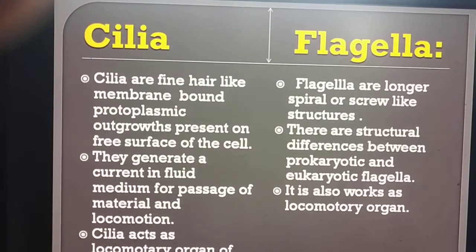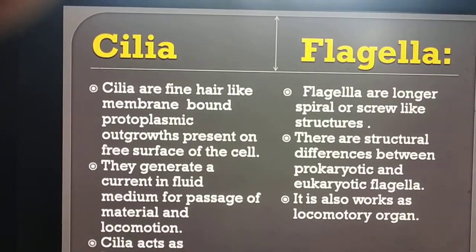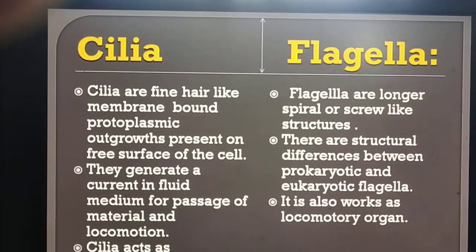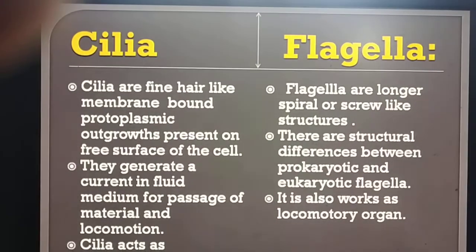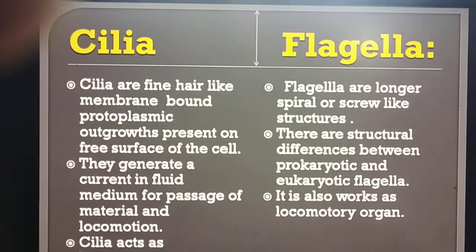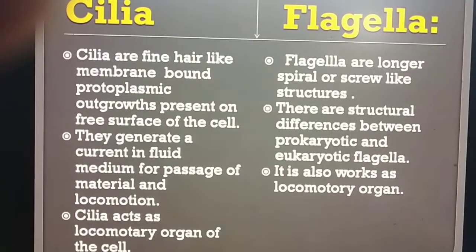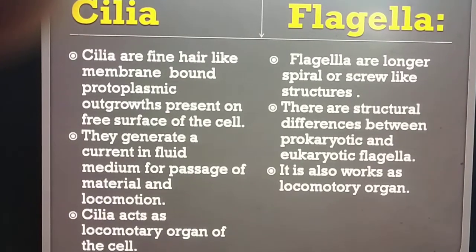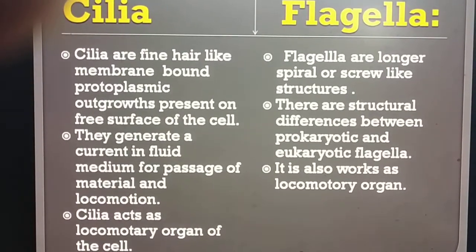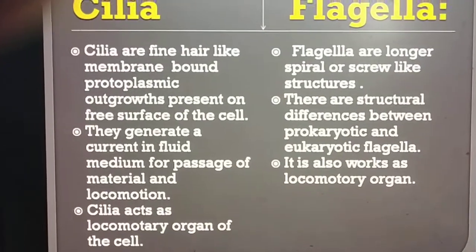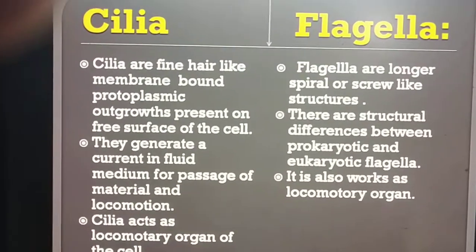Now we see general structure of the cilia and flagella. Cilia are fine hair-like membrane-bound protoplasmic outgrowths present on free surface of the cell. They generate current in fluid medium for passage of material and locomotion. Cilia act as locomotory organ of the cell.